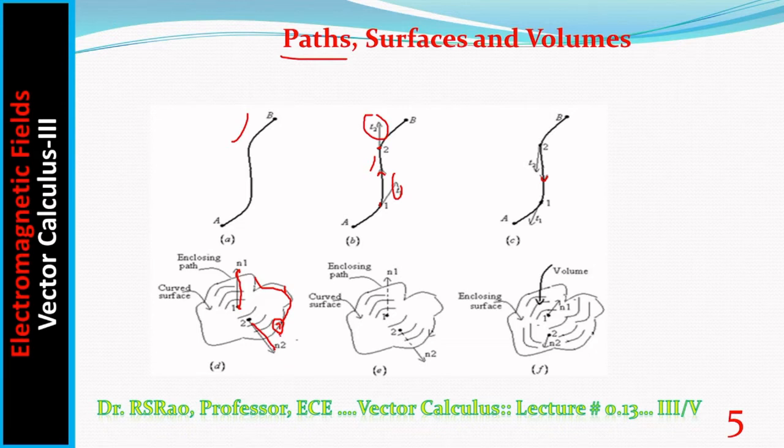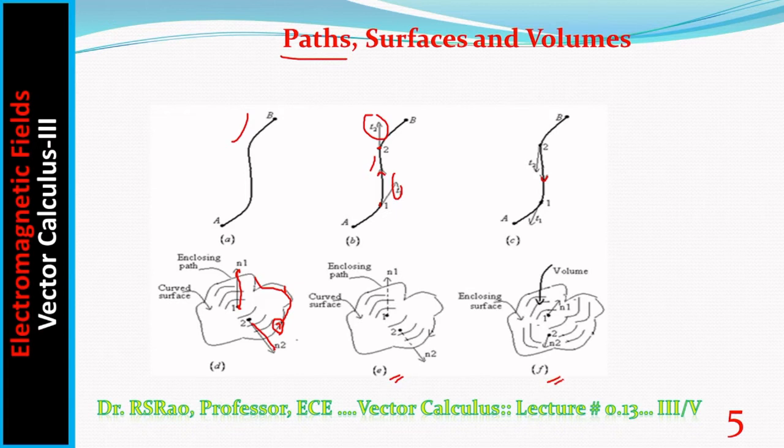And notice, here the direction is anti-clockwise. Here in E, the direction is anti-clockwise. Therefore, the normal now is downwards. At point 1, the normal is downwards. At point 2, the normal is again downwards. Here in D, they are upwards or above, whereas here they are below.